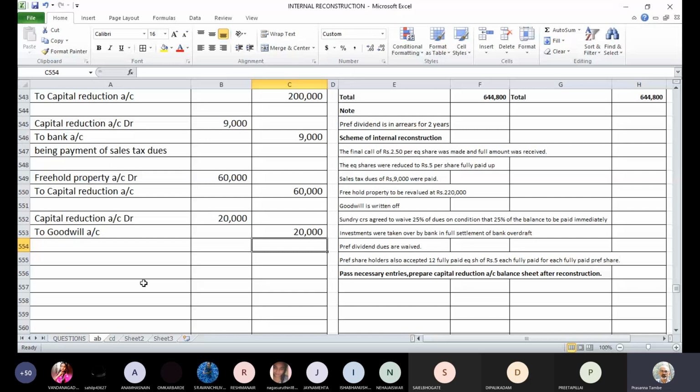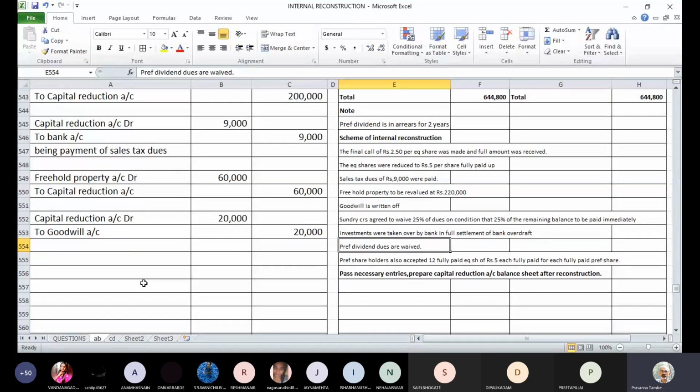I will just add one word here. This is not typed out. I'll add one word here: 25% of the remaining balance. Slightly changing the adjustment. It's reading like this now. Sundry creditors agreed to waive 25% of the dues on condition that 25% of the remaining balance to be paid immediately. How will you pass the entries for this?